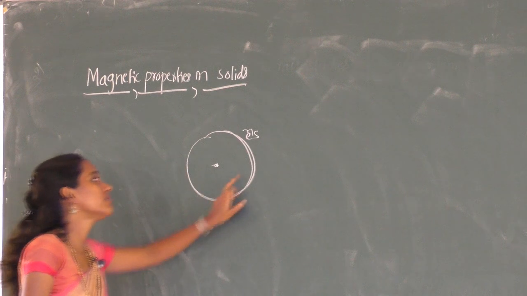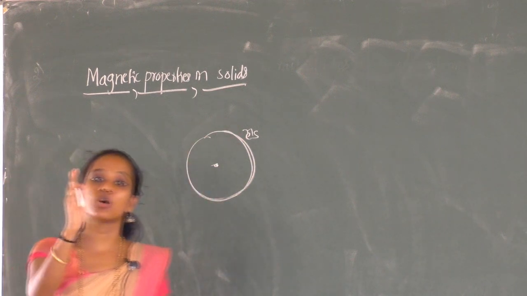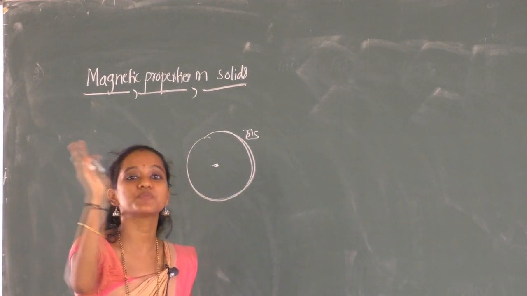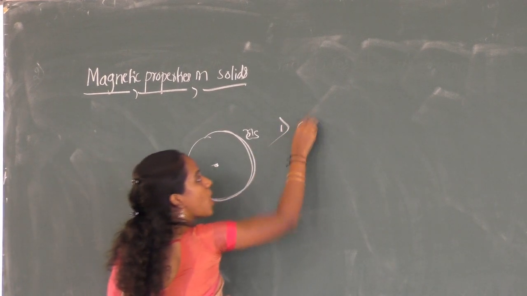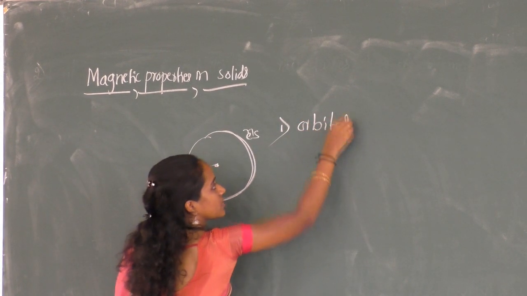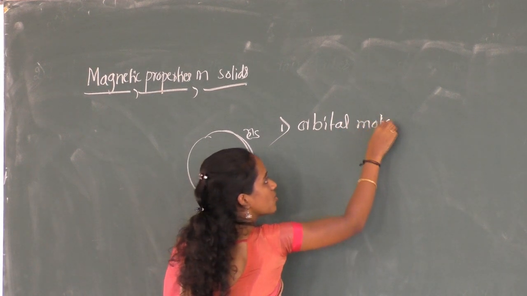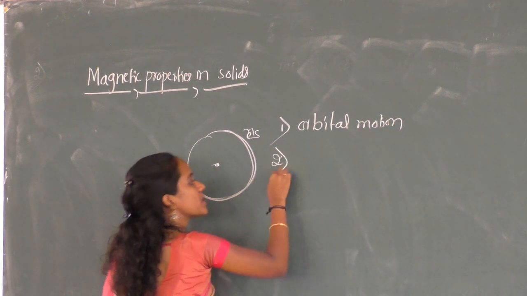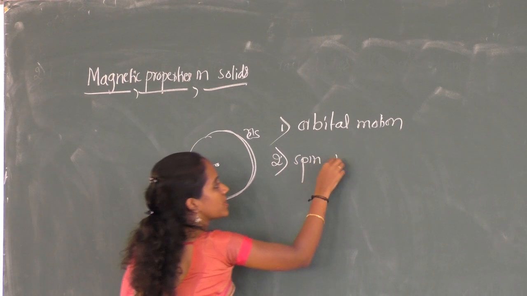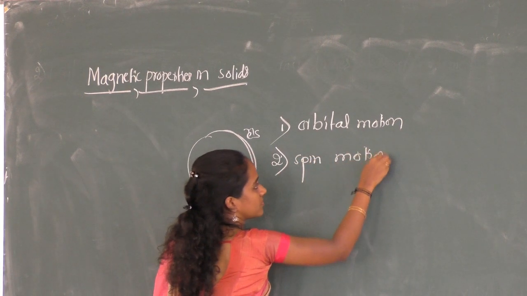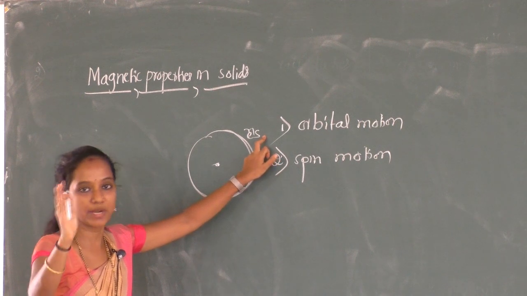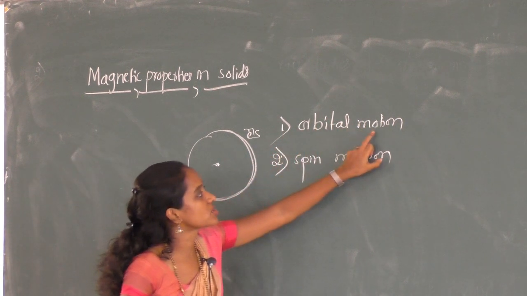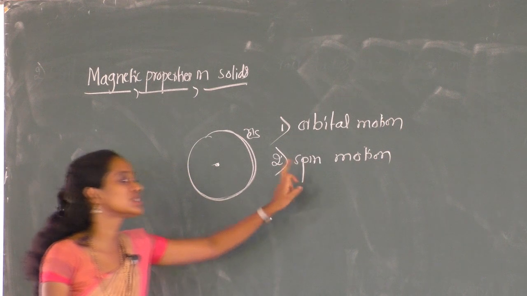While revolving around the nucleus, electrons have two types of motion: orbital motion and spin motion.